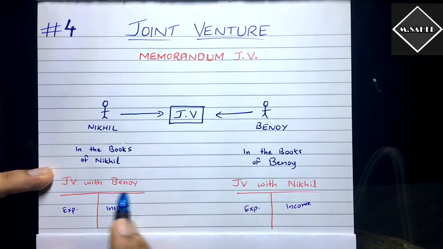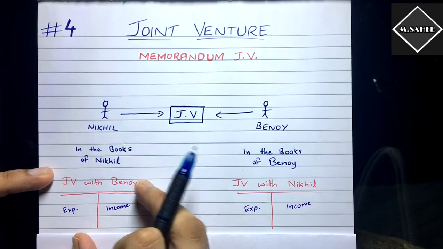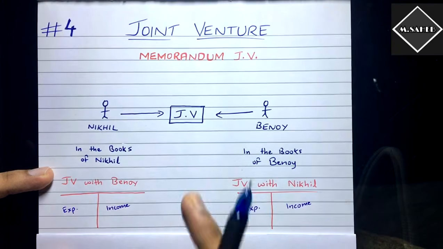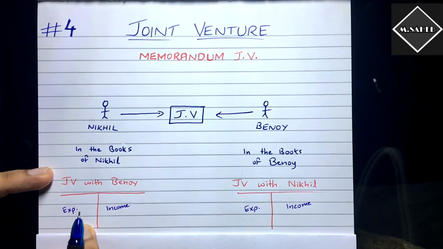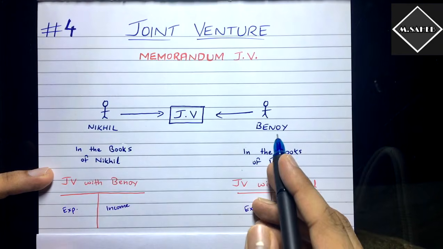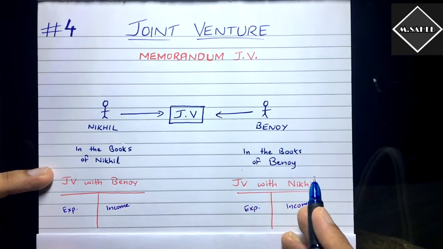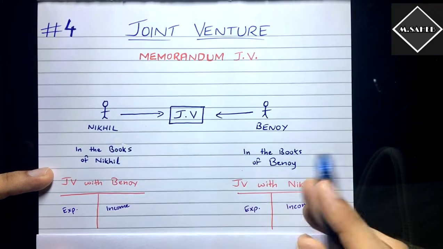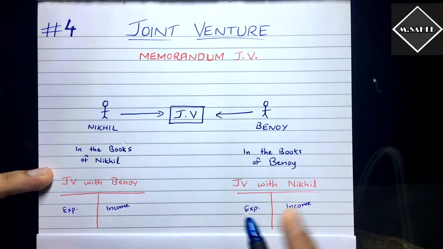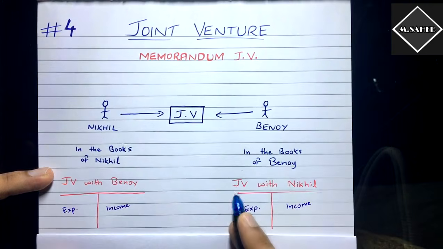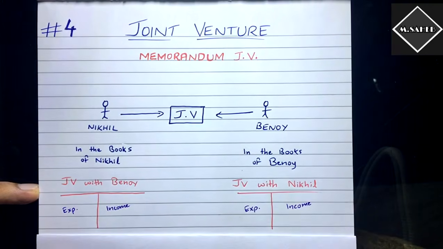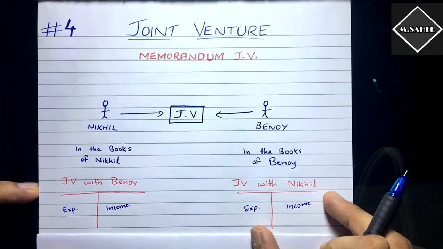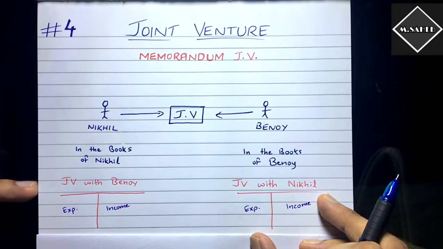In this account Nikhil is going to record each and every transaction that is done by him. Binoy will also do the same thing. In the books of Binoy, he is going to open an account called joint venture with Nikhil account, joint venture with co-venturer, and in this account Binoy is going to record each and every transaction that is done by him, by Binoy.